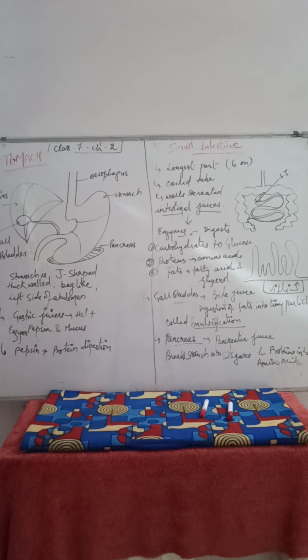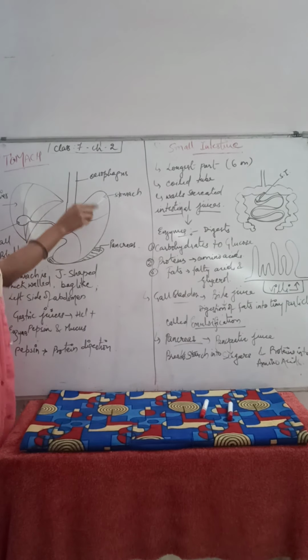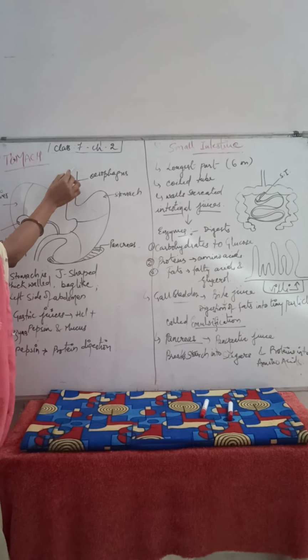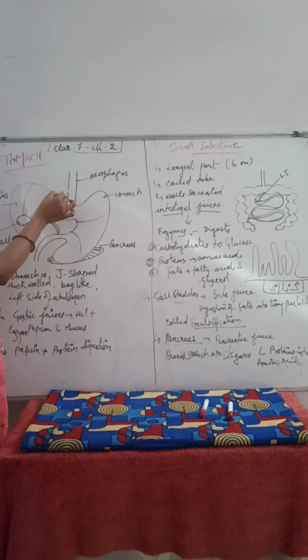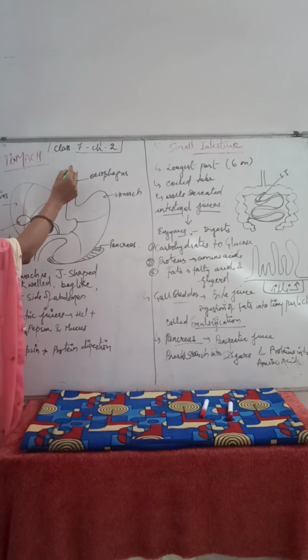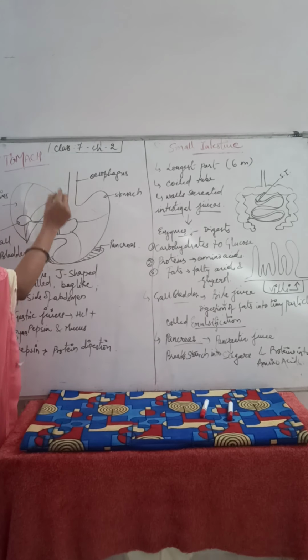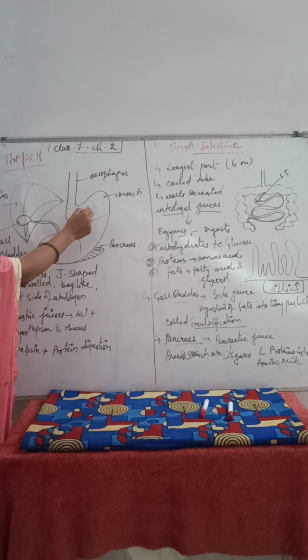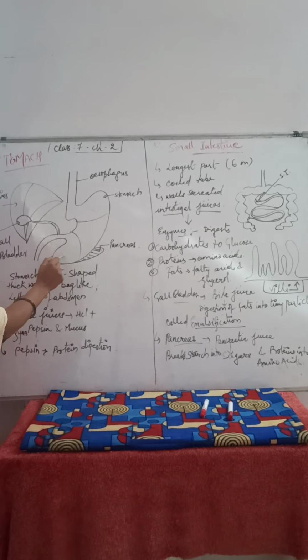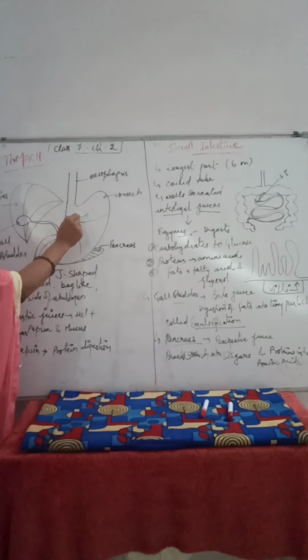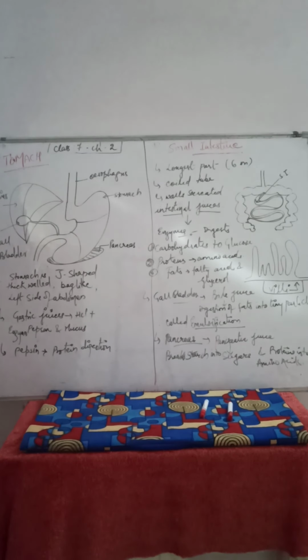See children, this is the structure of the stomach. This is the human stomach. This is the esophagus part, the tube-like structure where the food is converted into bolus form and reaches the stomach. Now in the stomach, the main digestion process starts.